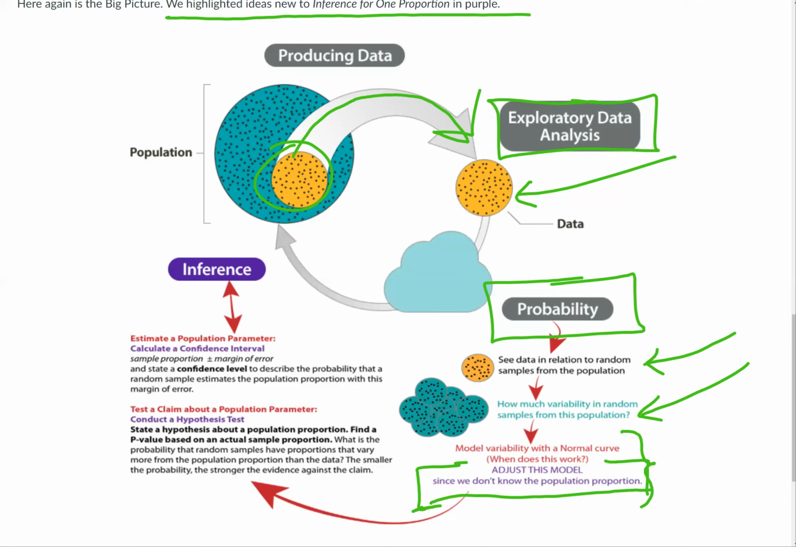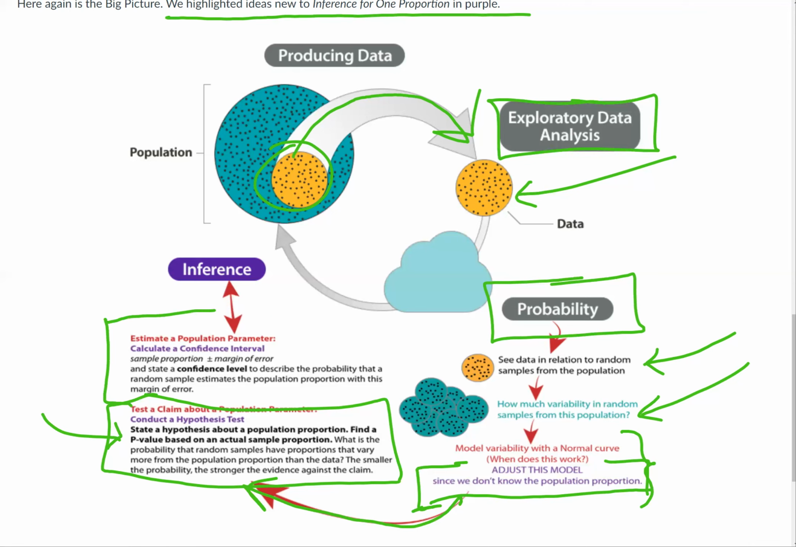But then also from there, once we do that, we're going to test a claim about a population parameter. We'll conduct a hypothesis test, state a hypothesis about a population proportion, and find a p-value, which we don't really know yet, based on an actual sample proportion. What is the probability that random samples have proportions that vary more from the population proportion than the data? The smaller the probability, the stronger the evidence against the claim. So we'll see some of that in this module.